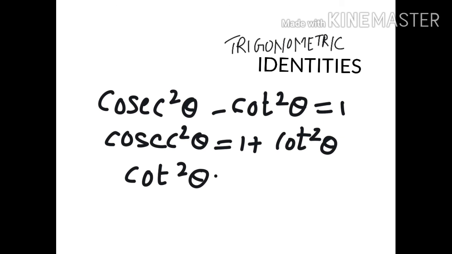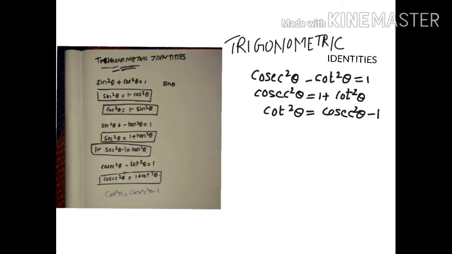Cot square theta equals cosec square theta minus 1. I have already presented these 3 identities. So these are all that I explained till now. And we also have to remember that the square comes before theta, not after theta.